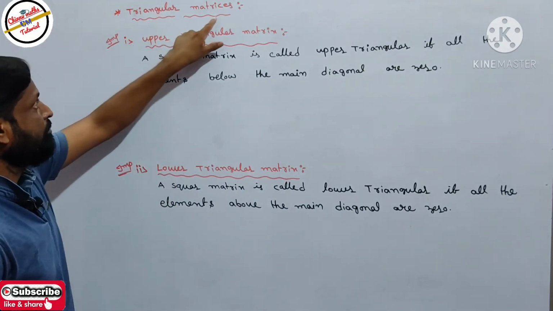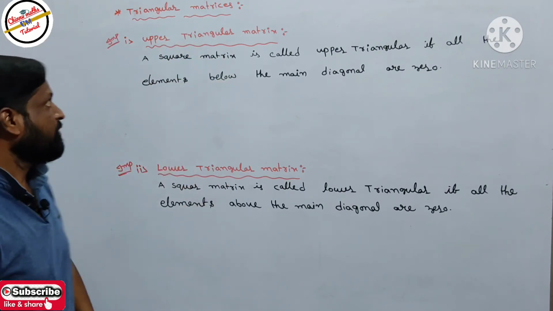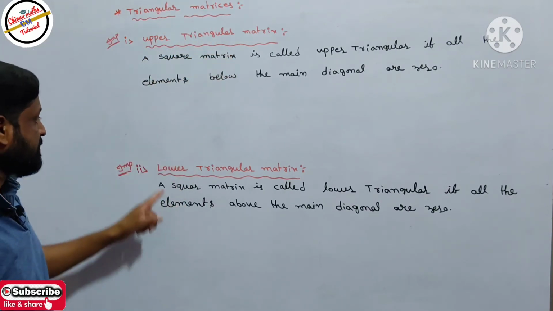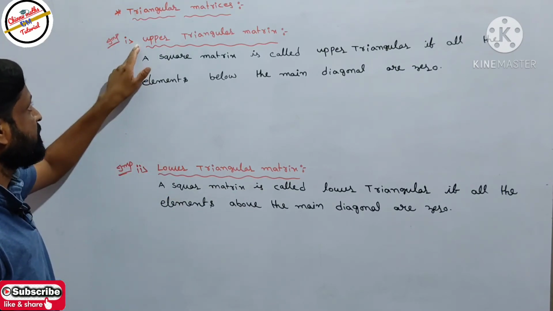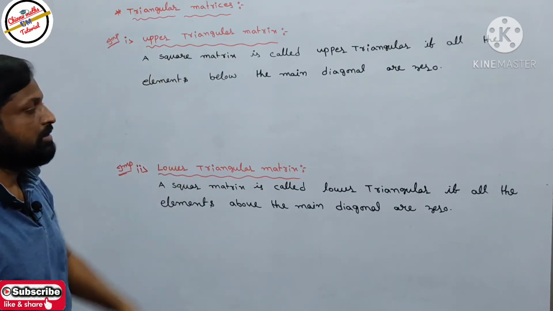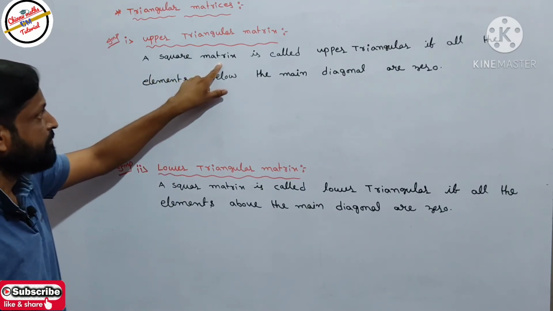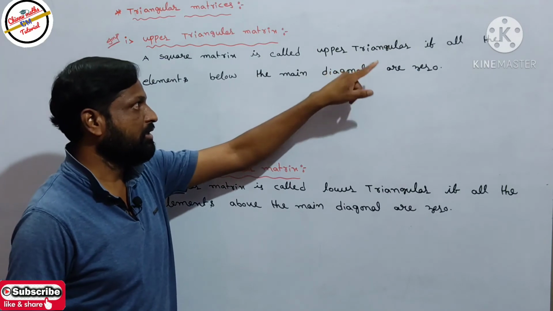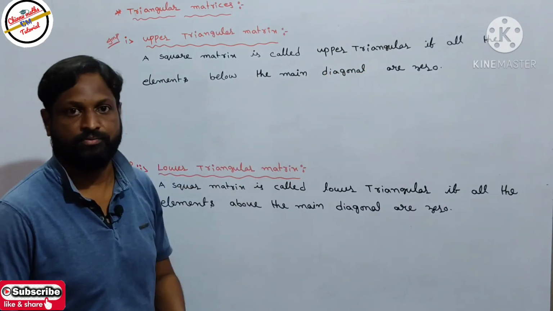Triangular matrices are of two types. The first one is the upper triangular matrix, the second one is the lower triangular matrix. Let's discuss the first definition, upper triangular matrix. A square matrix is called upper triangular if all the elements below the main diagonal are 0.